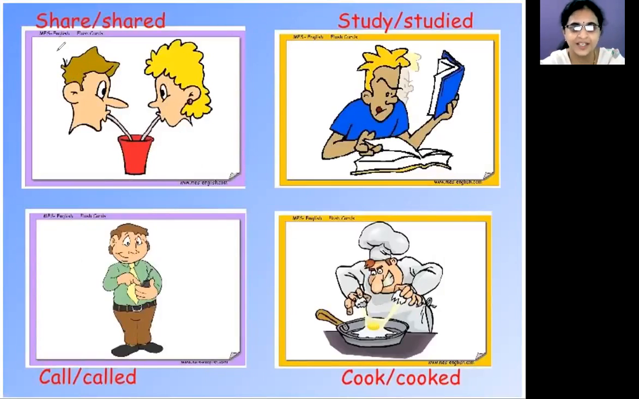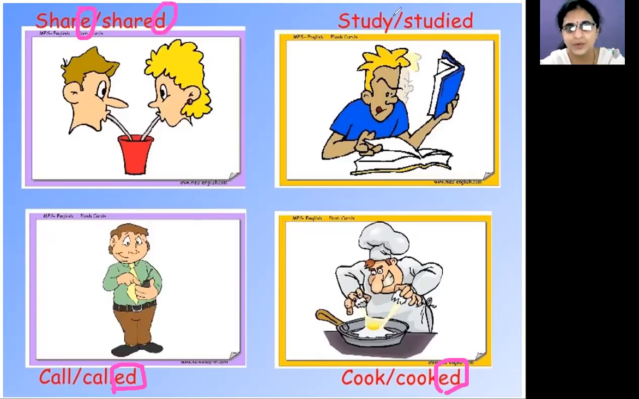Now look at this picture. Read the verbs on the screen. Share, shared. Study, studied. Call, called. Cook, cooked. These are regular verbs. We have added ED to the main verb. This verb is also ending with E. So what do we have to do? If a verb is ending with E, we have to add only D.